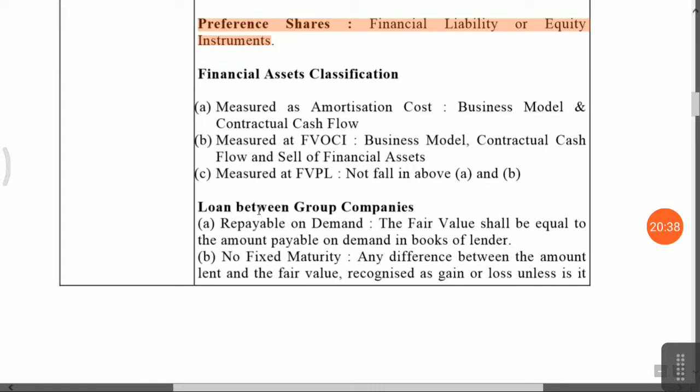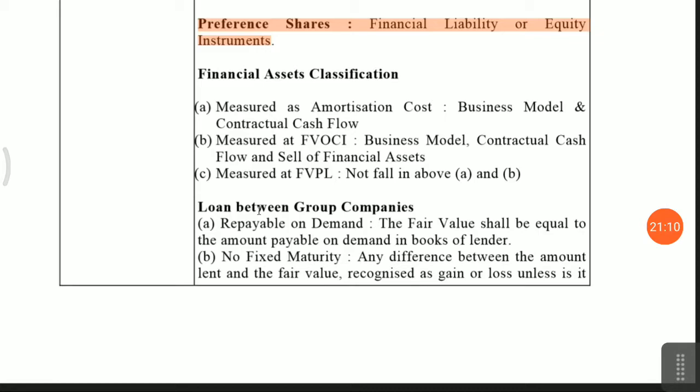They have given financial asset classifications, means how you can measure your financial assets. They have given three methods. One is amortized cost, second is fair value through OCI, and third one is fair value through profit and loss account. Friends, if it fits your business model and there is a contractual cash flow of principal and interest, then only you can apply the amortized cost concept.